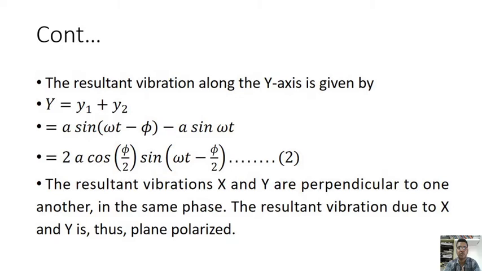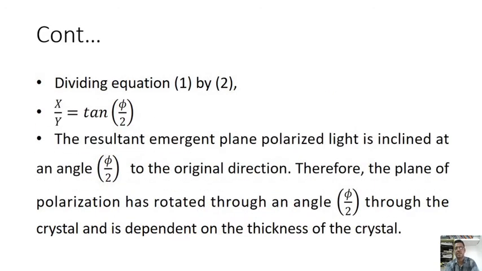Say equation number 2. The resultant vibrations x and y are perpendicular to one another, in the same phase. The resultant vibration due to x and y axes is plane polarized.